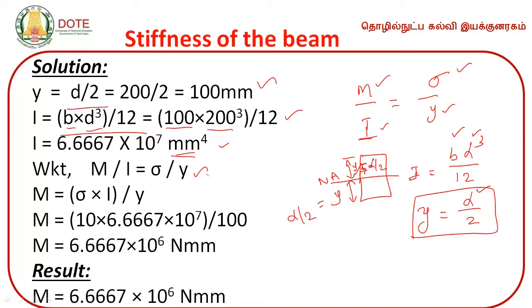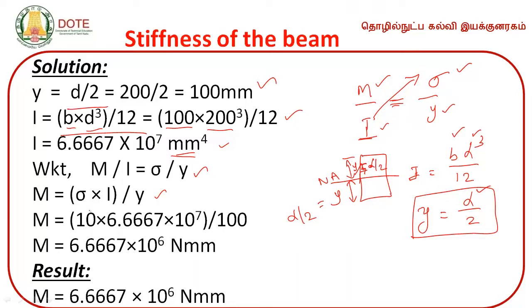So from this we can calculate the value M. What do we need? We need the moment of resistance. M is equal to, what is the formula? Sigma into I divided by y. M is equal to, what do we do here? When we take it to the other side of the equation, the denominator goes to the numerator. So M is equal to sigma into I divided by y.